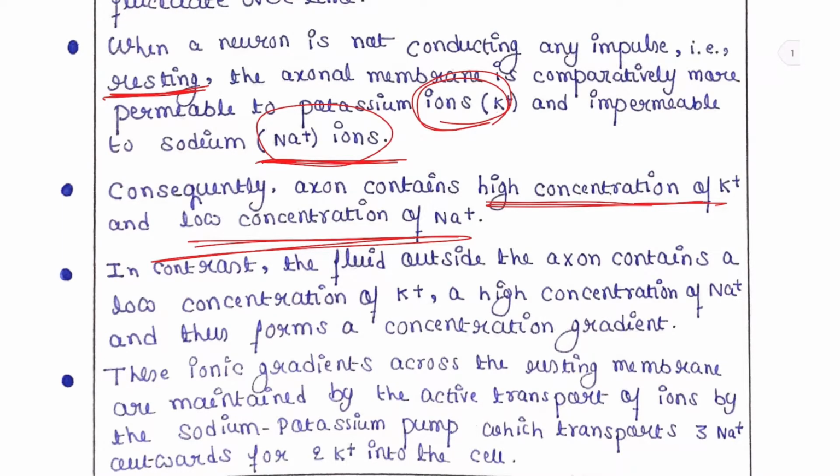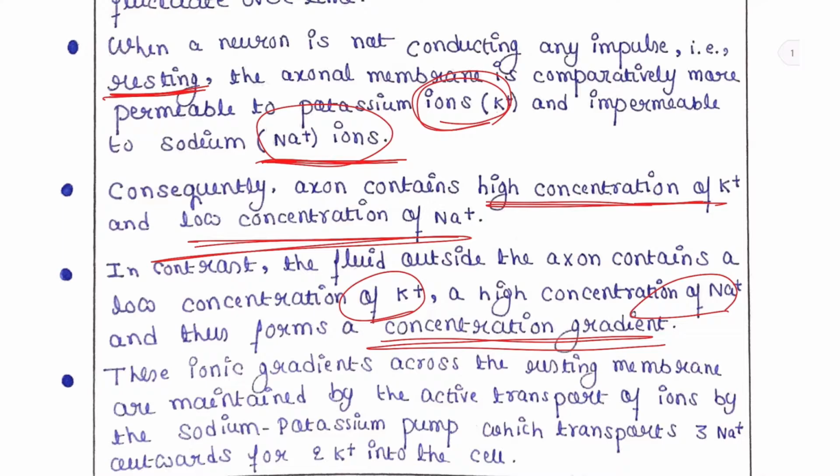In contrast, the fluid outside the axon contains a low concentration of potassium and a high concentration of sodium, and thus forms a concentration gradient. Because inside the cell potassium ions are entering, the outside of the cell will have a low concentration of potassium, and the high concentration of sodium will be outside the cell membrane.